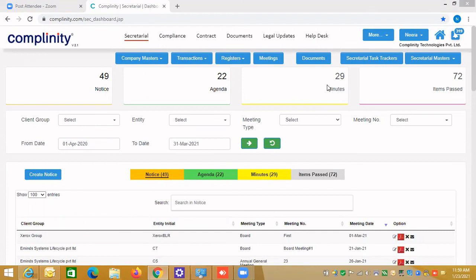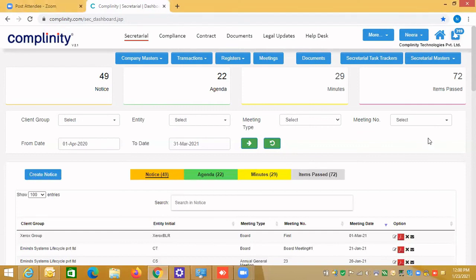In short, we have covered company masters, where you can store company, director, and KMP member information. In the transactions, you can capture all the transactions of your securities, like shares and other types of security. You can allot, split, and transfer shares, and all these transactions will be captured. Registers, you can generate at the click of a button. You have a nicely formatted PDF which you can circulate internally and maybe use for filings as well.